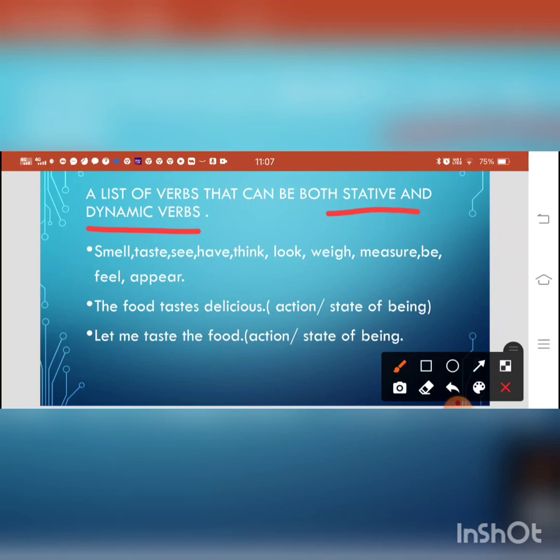The verbs like, what are the verbs? Smell, taste, see, have, think, look, weigh, measure, be, feel, appear. So please learn them. The food tastes delicious. Now you have to tell me, is it action or state of being? This is delicious food. That is a condition of the food. So it is a state of being. Taste represents state of being, not action.